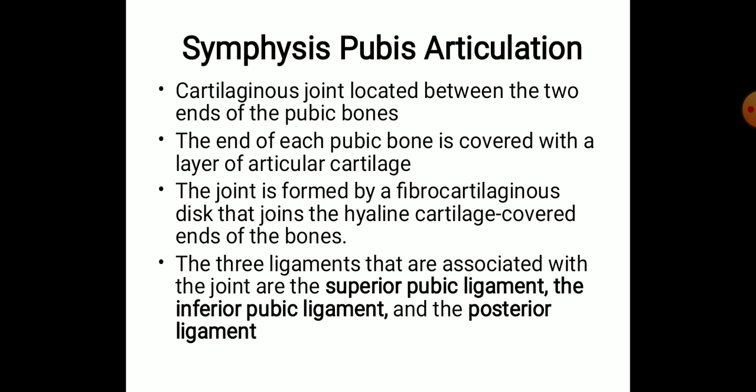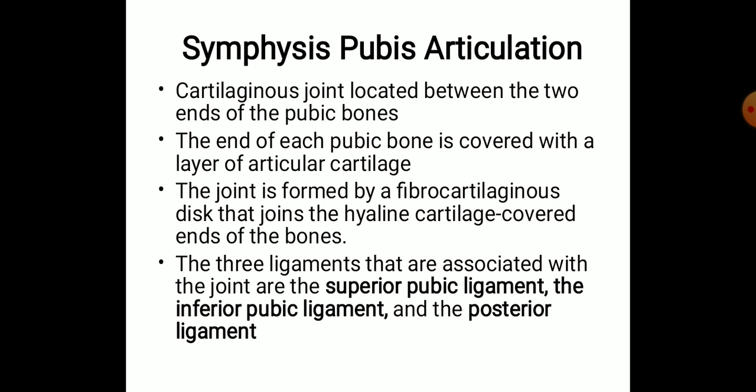As the name suggests, it is formed in between the inferior rami on both sides. So in the pubic bone, we have inferior rami, and in between these two inferior rami we have this inferior ligament, which mainly reinforces the inferior aspect of the joint. So next one is the posterior ligament. As its name says, it expands over the posterior surface, and its main function is to